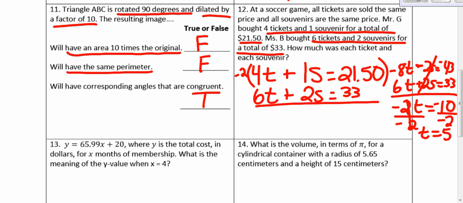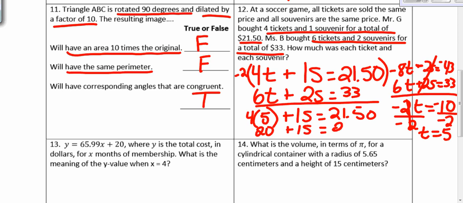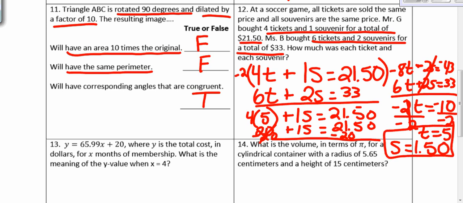So for s, I'm going to substitute t back into it. I'm going to write 4 times t, which is 5, plus 1s equals $21.50. 4 times 5 is 20, plus 1s equals $21.50. Subtract 20 from both sides, and I get s equals 1.50. And that's my answer. T equals 5, s equals 1.50.